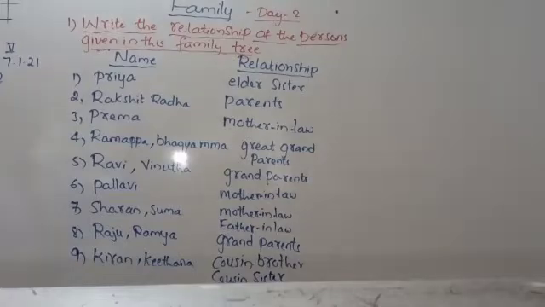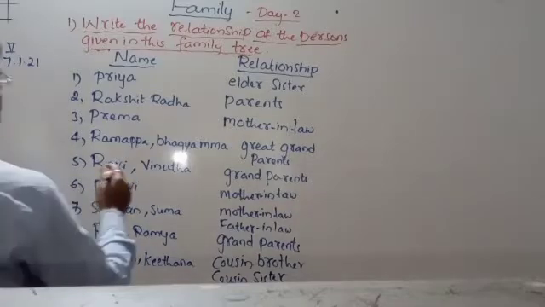For Manu. Understood? Lastly, you can see last Kiran and Kirtana. They are the cousins for Manu. Understood? Cousin brother, cousin sister for Manu. So in this way, these all members are related to whom? For Manu. Understood? Manu is related to all the members, but still the last one was not clear.